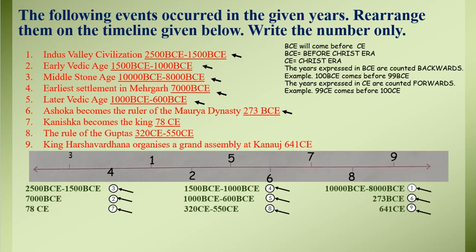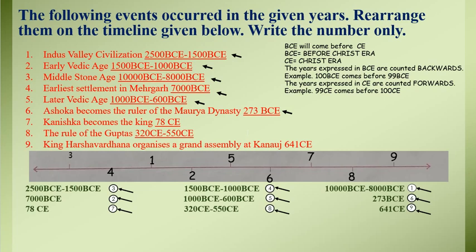Moving on, we are left with the years in CE only, that is the Christ era. Now we have to count forward the way we count in mathematics, like 1, 2, 3, 4. Which is the smallest year, the one which comes prior, will come first. The three years given here are 78 CE, 320 CE to 550 CE, and the last one 641 CE.